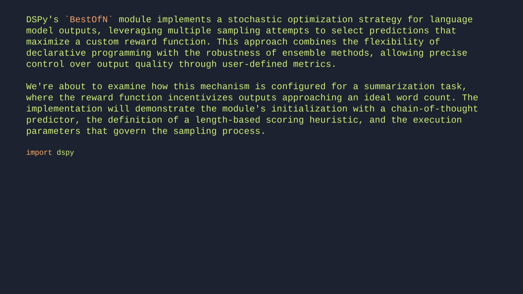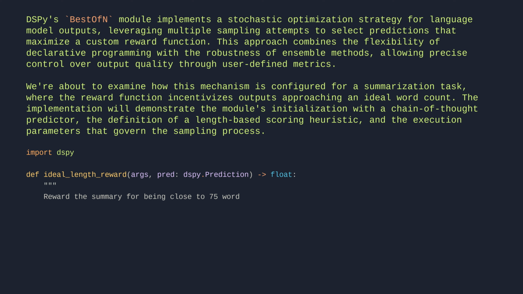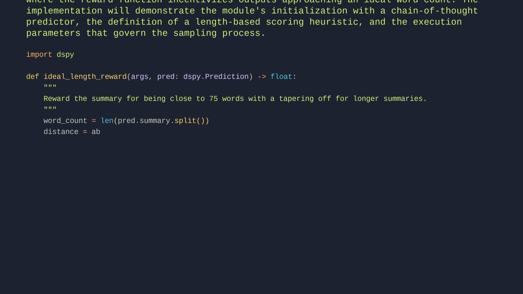Import dspy. def ideal_length_reward(args, pred: dspy.Prediction) -> float: Reward the summary for being close to 75 words, with a tapering off for longer summaries. word_count = len(pred.summary.split()). distance = abs(word_count - 75). return max(0.0, 1 - distance / 125).